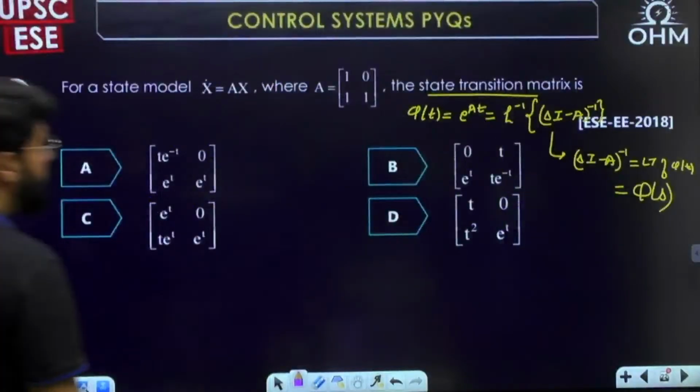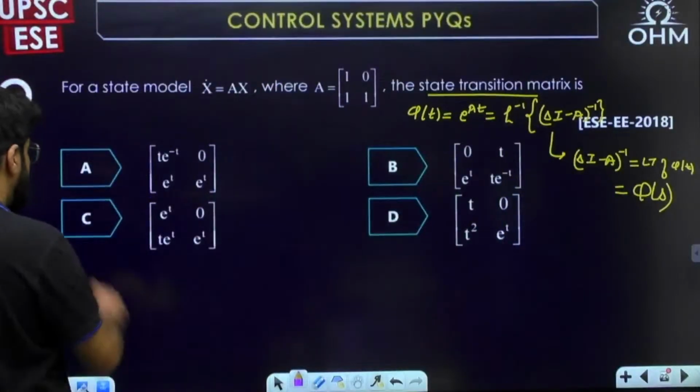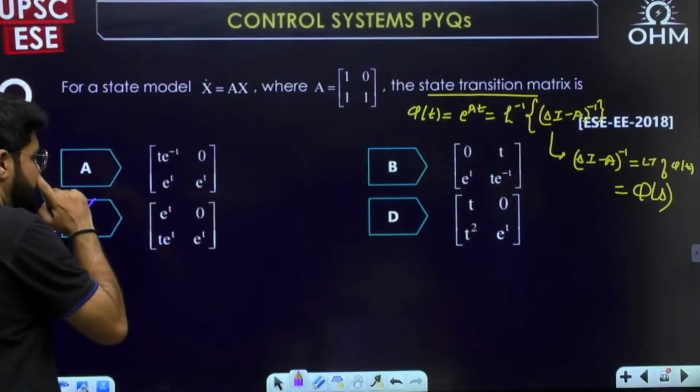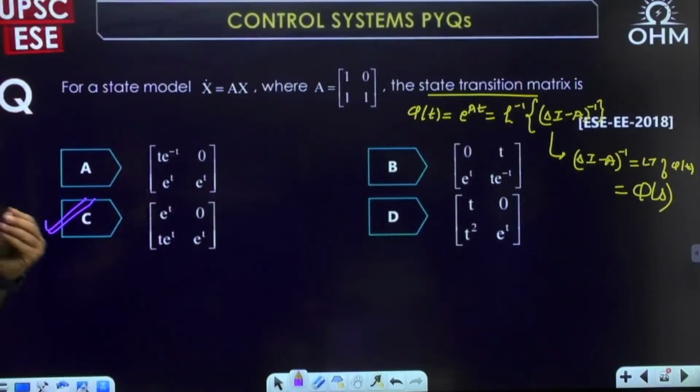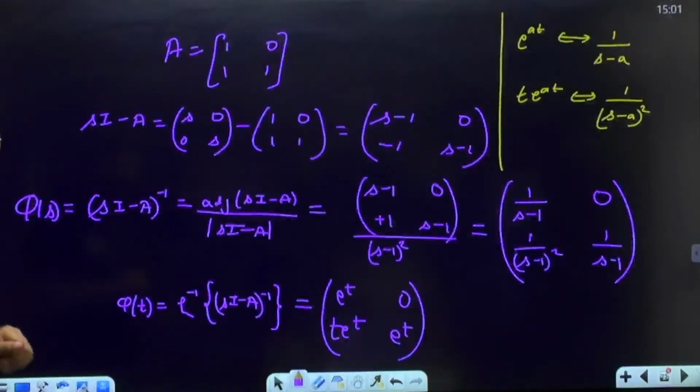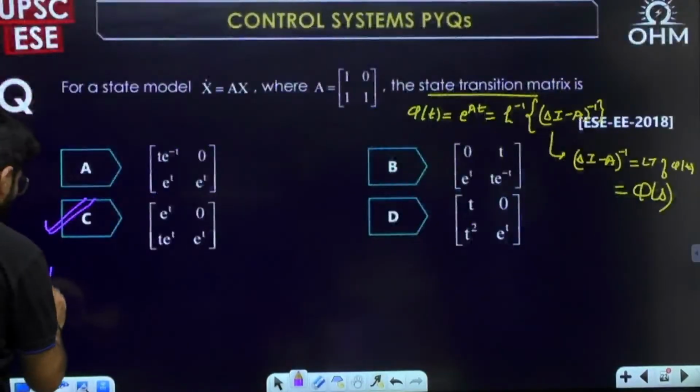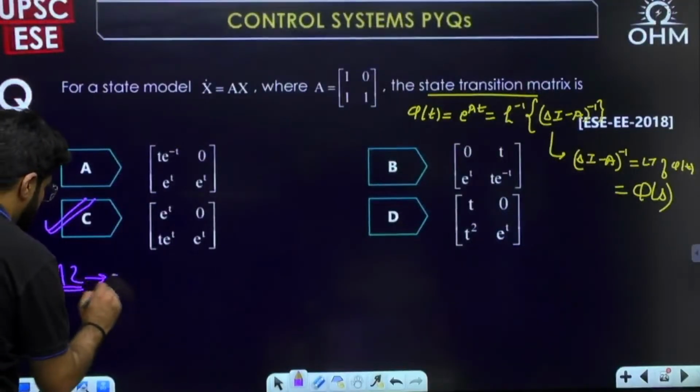That is option number C. The correct answer is option number C. Okay, now I'll tell you a simple method. This is the detailed method. Okay, now a shortcut method.